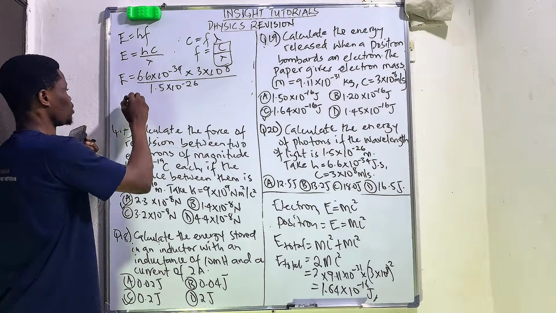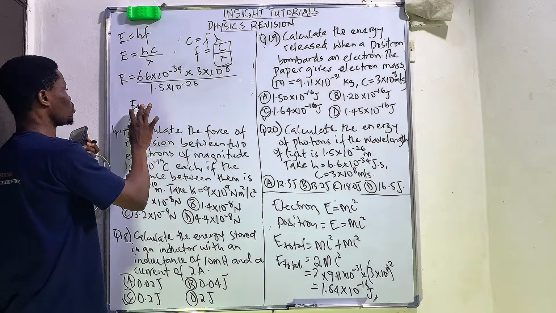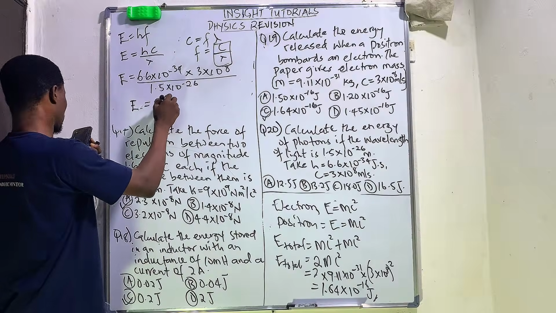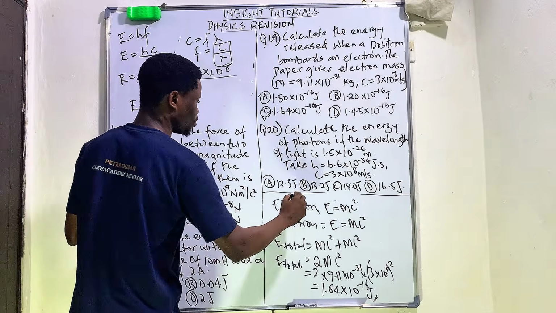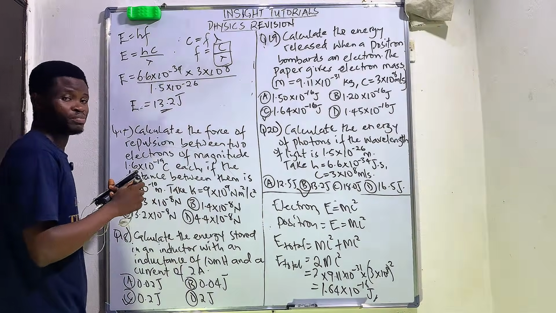The answer we got here is that the energy of a photon is 13.2 joules. So it happens that the correct answer is option B.